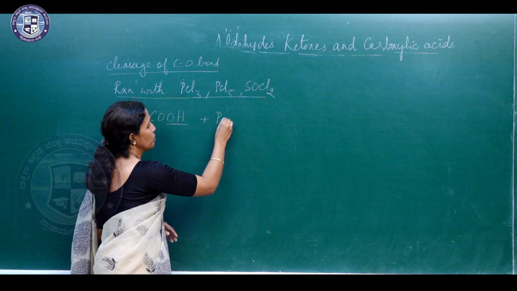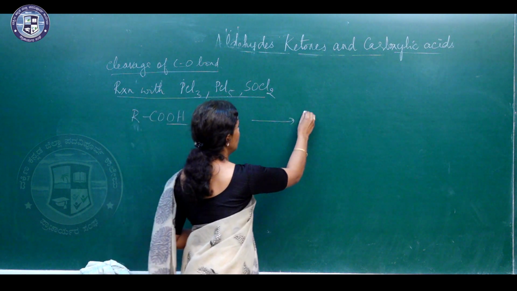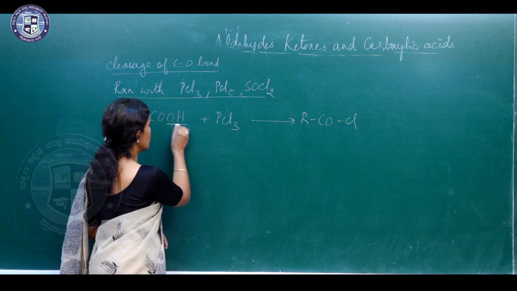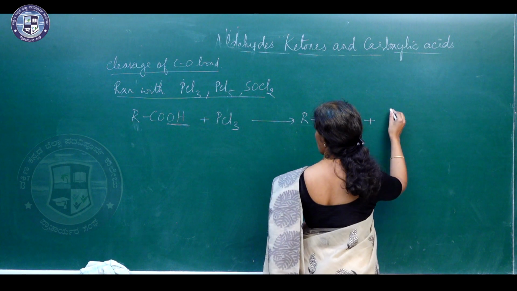So, first we will treat it with PCl3. The product is RCOCl. The OH is replaced by one chlorine atom.